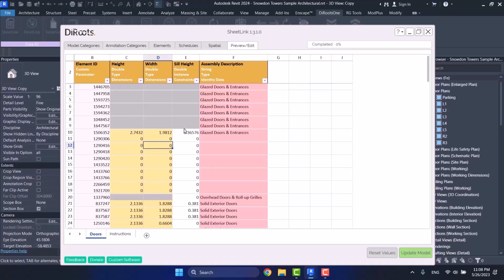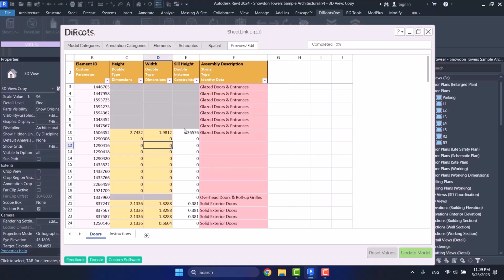As you know, in Revit, each element has an ID. Each thing in Revit has an ID particular to itself. And the SheetLink plugin shows those IDs to you as well. In fact, it sets up your output based on those element IDs. And that's a default feature of SheetLink.